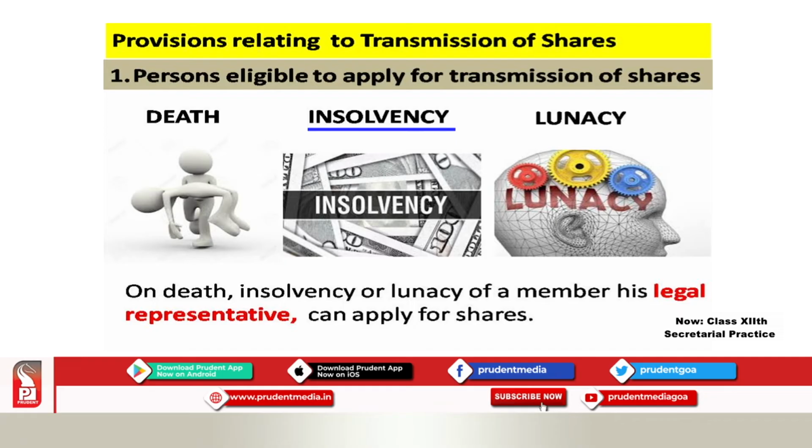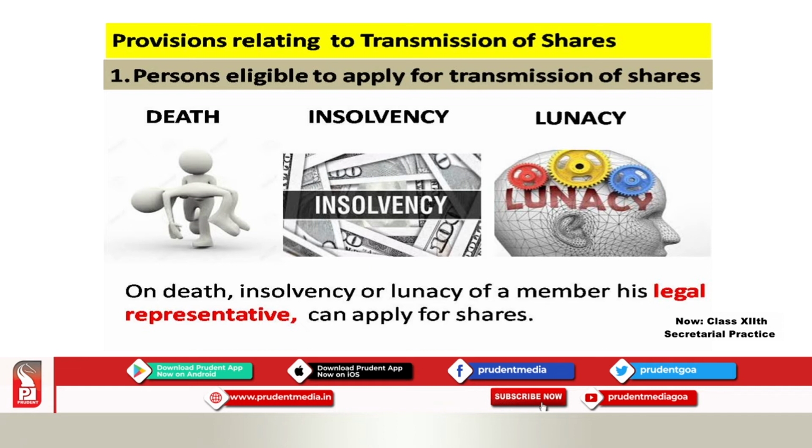And the third, I put you a picture of a brain where you can see that something is wrong with the person. Lunacy. Lunacy means he has become mad, a lunatic. Something has gone wrong and the person cannot think properly anymore. So these are the three circumstances in transmission of shares. Please remember, death, insolvency or lunacy.